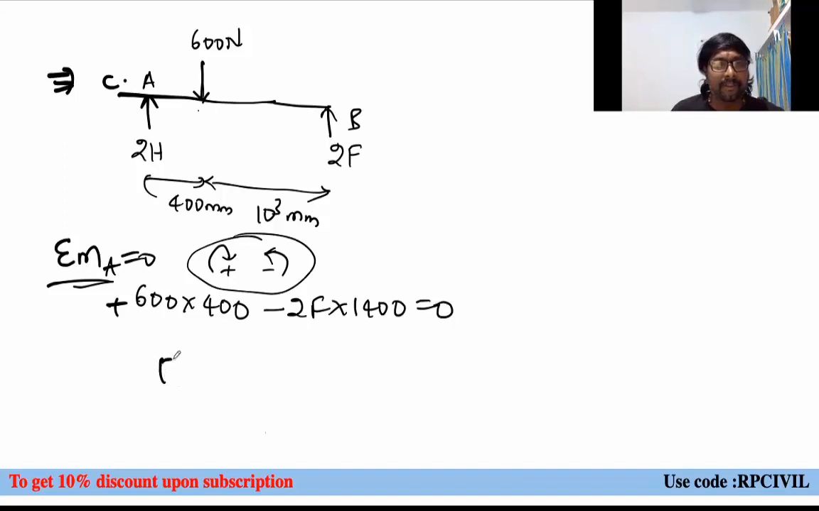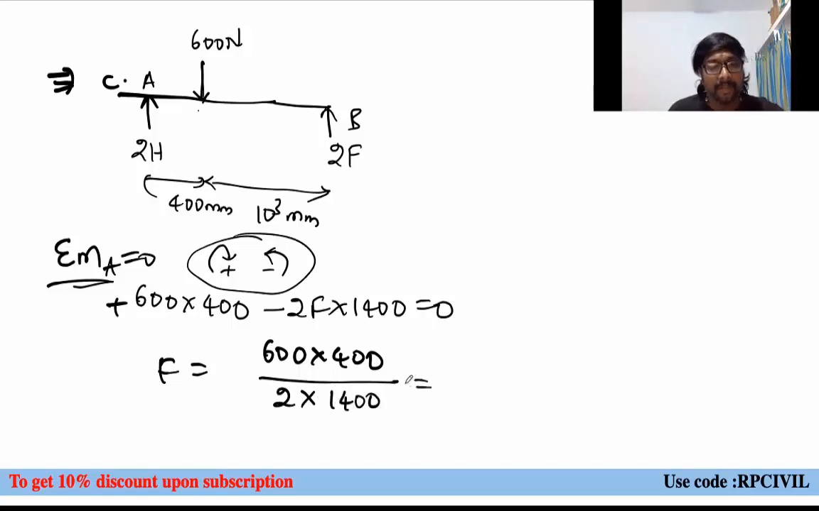Then what F value will we get? If you simplify, F equal to 600 into 400 divided by 2 into 1400. 600 into 400 divided by 2 into 1400. So what value will you get? 85.71 newtons.